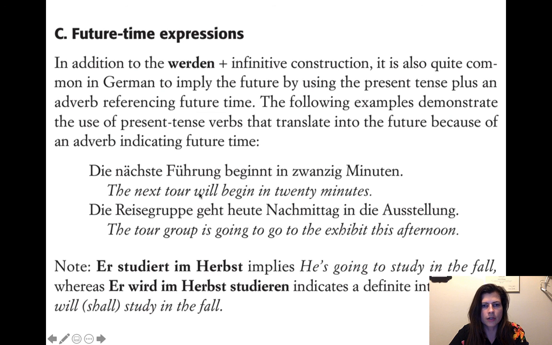The next tour, yeah, so that's the thing, is that the verb is beginnt, so begins in the present tense. But as soon as you say in 20 Minuten, then it's very clear when it is. It's in 20 minutes. So in German, it's still the present tense, but if you want to, you can translate it as will. But think about in English, the next tour begins in 20 minutes.